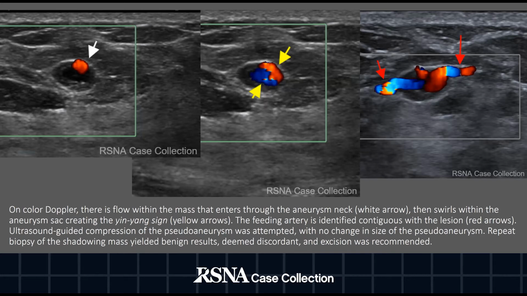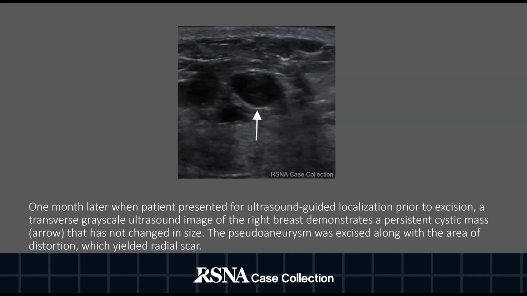Ultrasound-guided compression of the pseudoaneurysm was attempted, with no change in size of the pseudoaneurysm. Repeat biopsy of the shadowing mass yielded benign results, deemed discordant, and excision was recommended. 1 month later, when the patient presented for ultrasound-guided localization prior to excision, a transverse grayscale ultrasound image of the right breast demonstrates a persistent cystic mass, denoted by the arrow, that has not changed in size. The pseudoaneurysm was excised along with the area of distortion, which yielded radial scar.